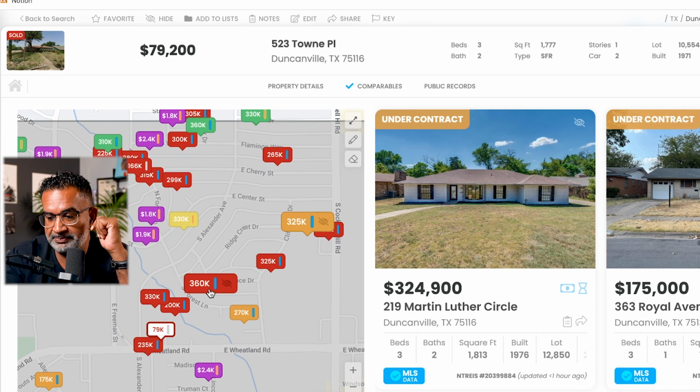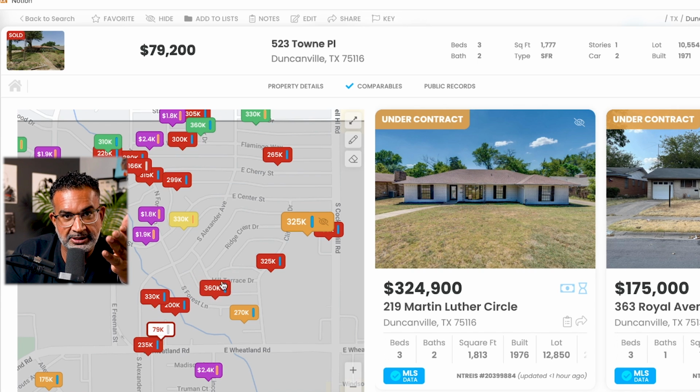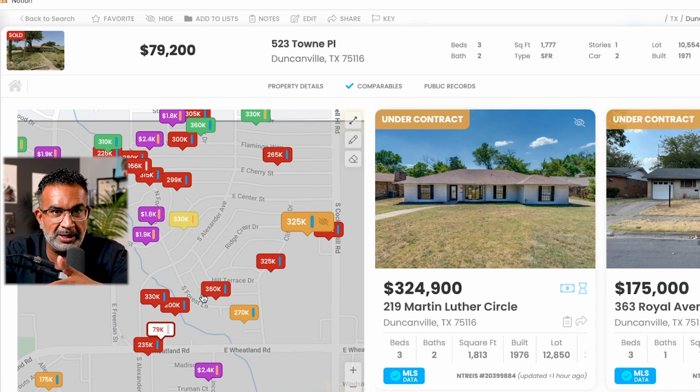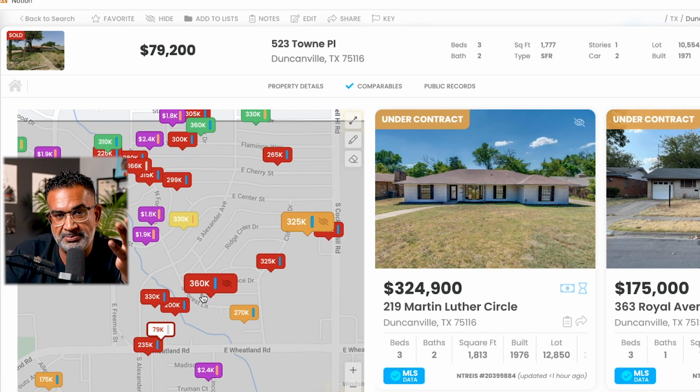Let's see what my team got. So my team said 330. Now we got this one under, so we're a little bit off, right? I said 325. They said 330, so we're only $5,000 off from my team. They went somewhere in the middle here. They took this one and they took this closed one and kind of averaged it, and they said, hey, we'll bump it up a little bit. Maybe our buyer will do a slightly better job. So just something to keep in mind here, guys.